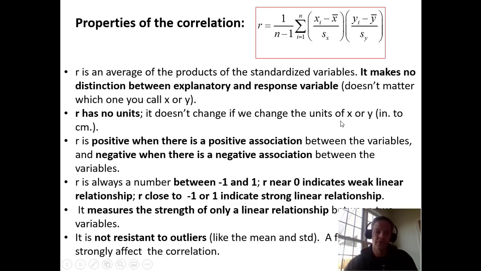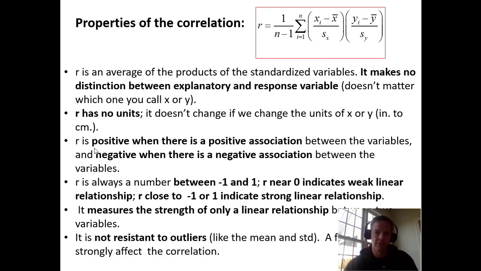R has no units, so it doesn't matter what your units are. If you change everything from inches to centimeters, it doesn't matter. So R is a positive number when there's a positive association, and it's negative when there's a negative association. This is where we get that description of positive and negative. R is always a number between -1 and 1. So R near 0 indicates a weak linear relationship, and if it's close to -1 or 1, it indicates a strong linear relationship.